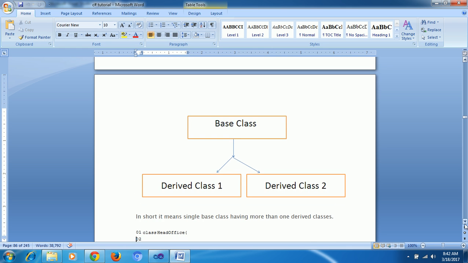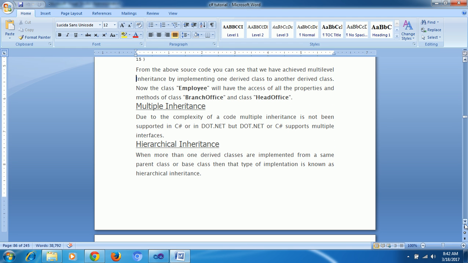Next, multiple. What is the meaning of multiple? A, B, C are multiple classes, and D inherits from them. What is the problem?